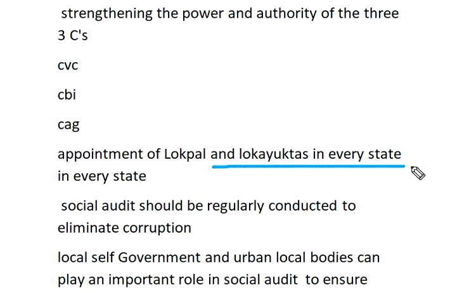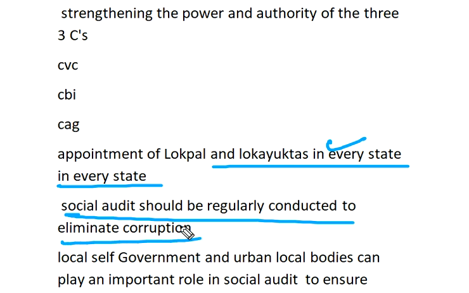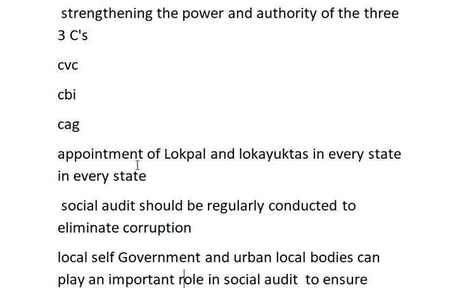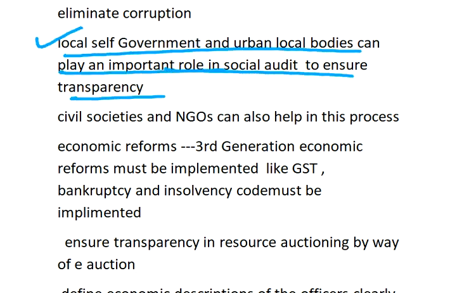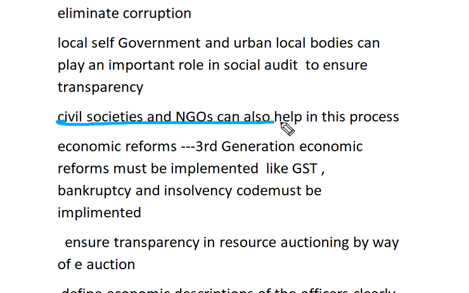The appointment of the Lokpal and Lokayukta in every state should be done. Social audit should be regularly conducted to eliminate corruption. Local self-government and urban local bodies can play an important role in social audit to ensure transparency. Civil society organizations and NGOs can also help in this process.